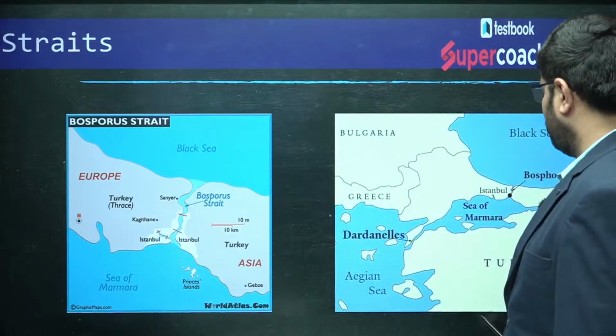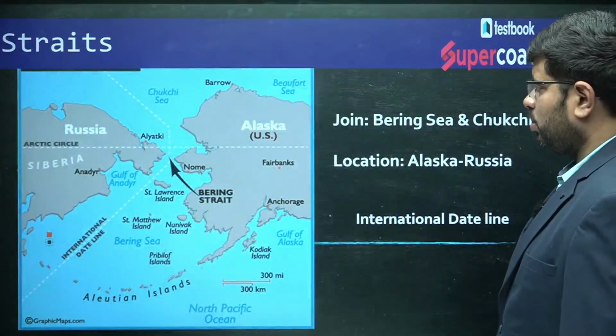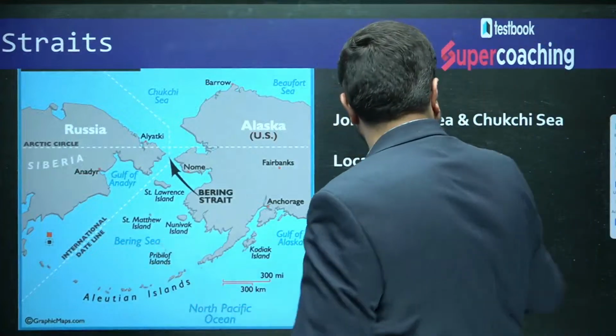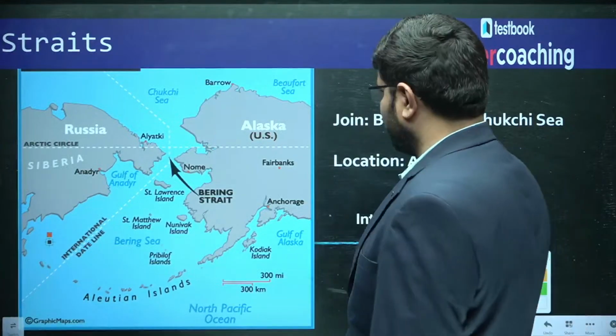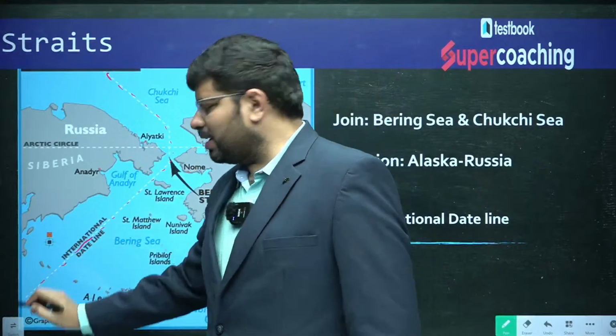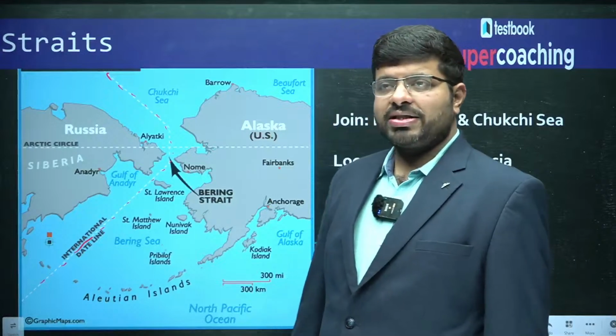Then, when you talk about the other things, you can see here this white line, which I will be drawing with red. You can see this. This is the international date line, okay? The international date line through which the date changes.